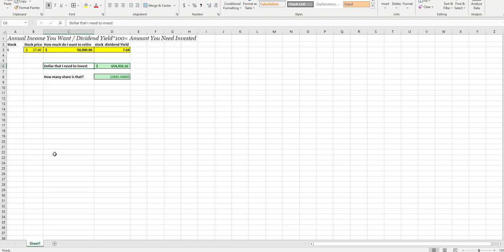The third thing that you want to do for risk is to understand when you want your money. Do you want it once a month, every quarter, every 6 months, or every year? Because if you're trying to live off of the company that you might want to invest in, you might want it monthly, assuming that you don't have any other income. So that's how I would do it.